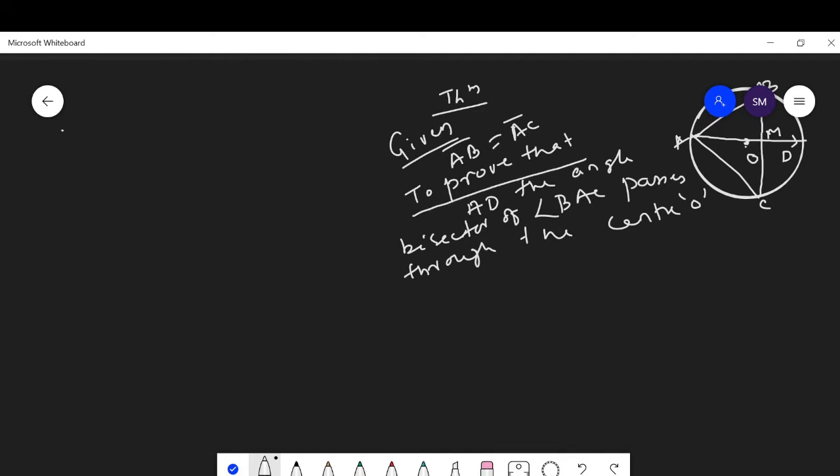Here join BC and it intersects the angle bisector AD at the point M, and O is the center.